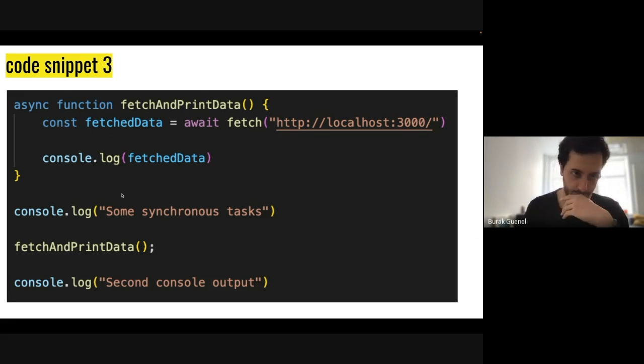So here we have our async function, which is defined with the async keyword. It's a function which is going to fetch some data, and then it's going to console log this data actually. And instead of yield, we are using this await keyword here. Other than that, we have this console log here. We are calling this function that we defined, and then we have the last console output here.